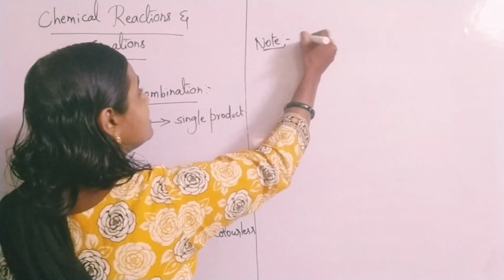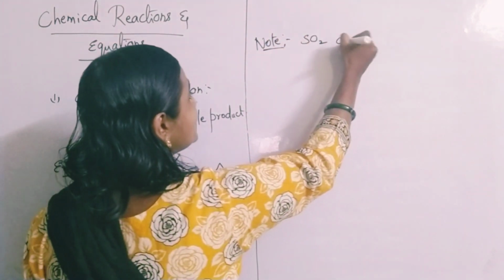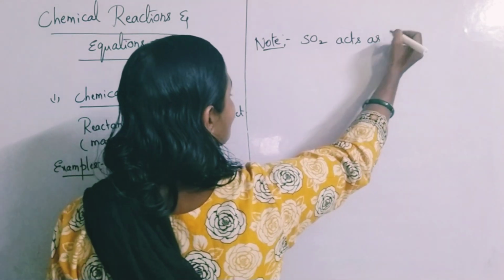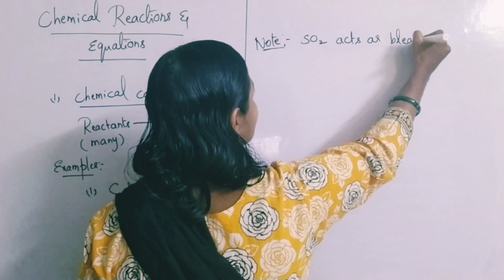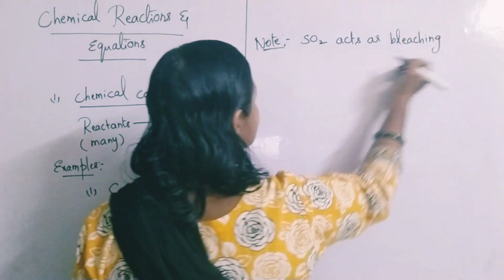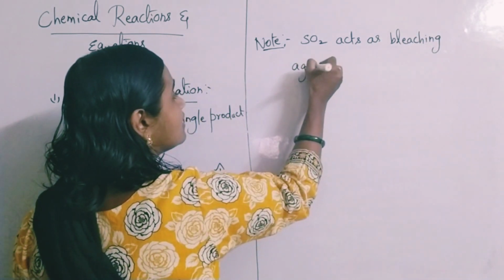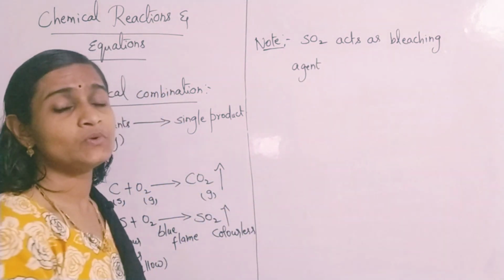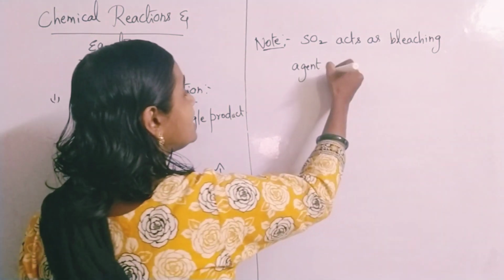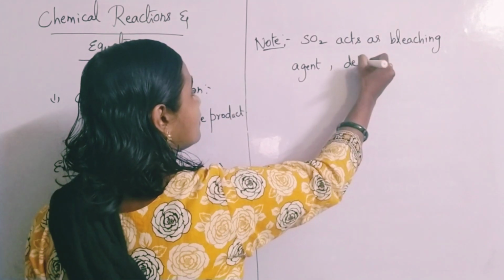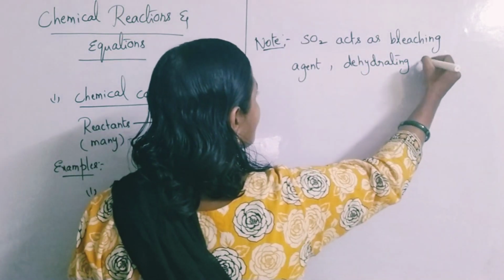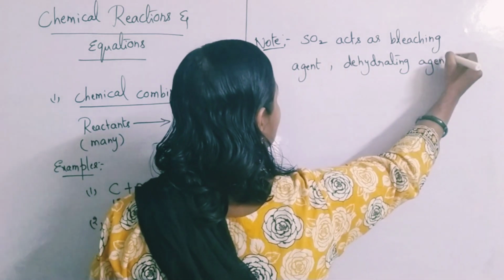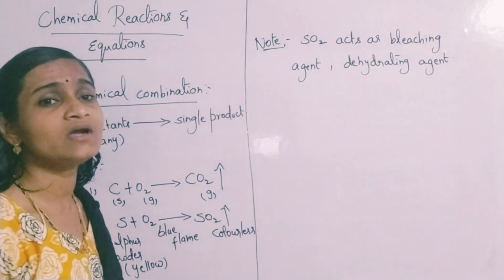Sulfur dioxide acts as a very good bleaching agent, or you can even call it a dehydrating agent. Okay, now dehydrating agent. So what does it mean? Dehydrating agent or bleaching agent means what?